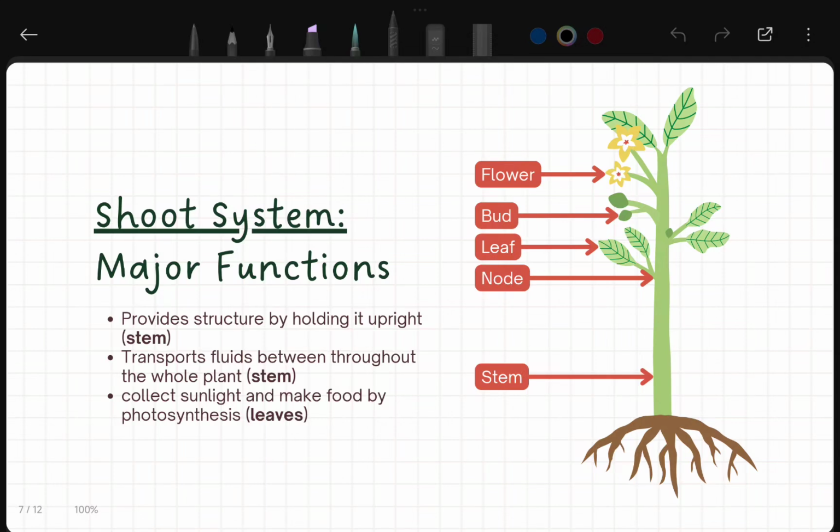Now, what are the major functions of the shoot system? The first major function is providing structure by holding the plant upright, like straight. This is a major part of the shoot system.